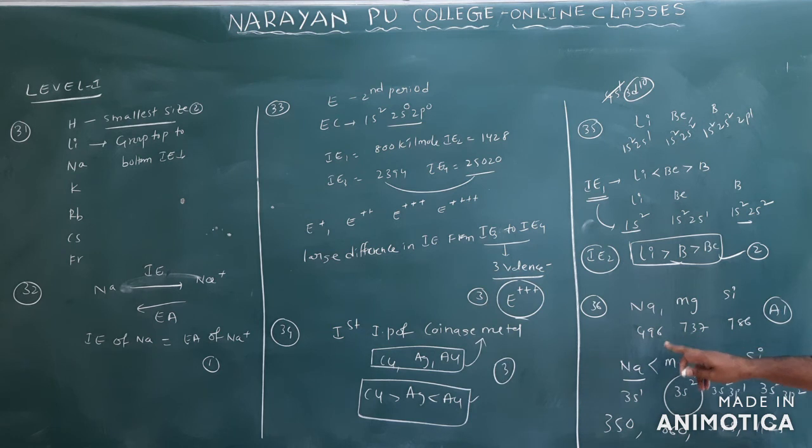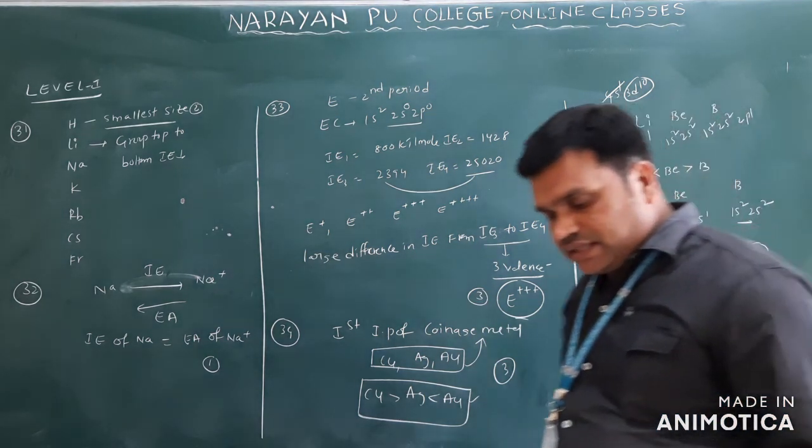So you can see the sodium value, 496. It is not less than the sodium, but you can see 737 is there, and one more value we have: 575. So 575 means what? It is less than 737 only. So which element having the aluminum configuration means aluminum value is close to which one? 575. It is not greater than magnesium only. Okay? So this is regarding our question number 36.